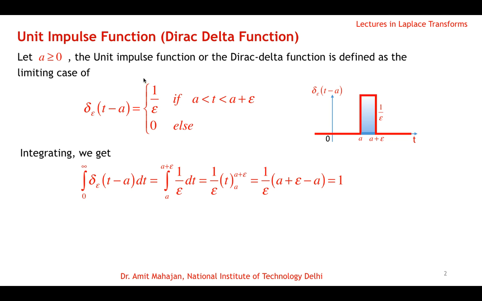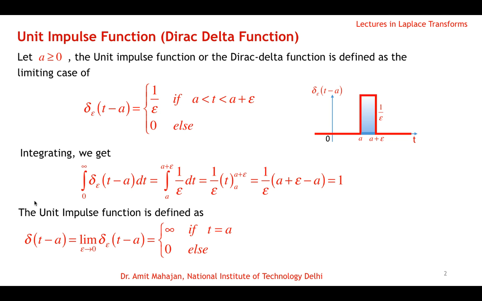And this unit impulse function is actually the limiting case of this. That means this epsilon goes as small as possible, so taking limit epsilon tending to 0. So limit epsilon tending to 0 on this function delta epsilon (t minus a), we get the unit impulse function, which we now denote as delta of (t minus a). That means the impulse at t equal to a, and as epsilon goes to 0, this 1 by epsilon goes to infinity, and as epsilon goes to 0, this duration a less than t less than a plus epsilon becomes t equal to a.